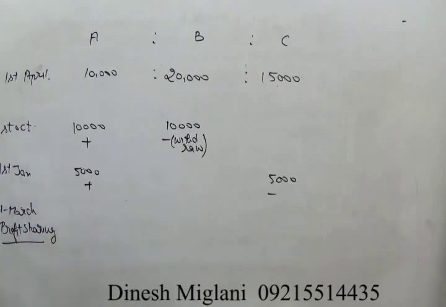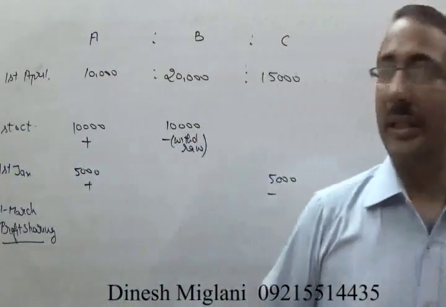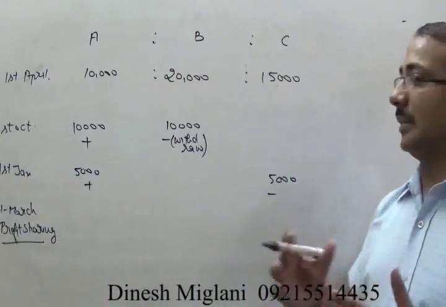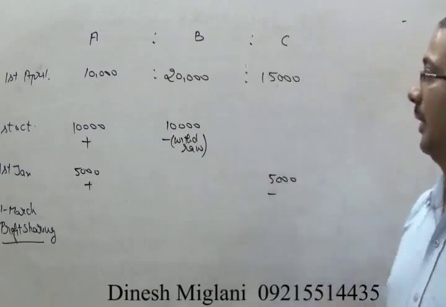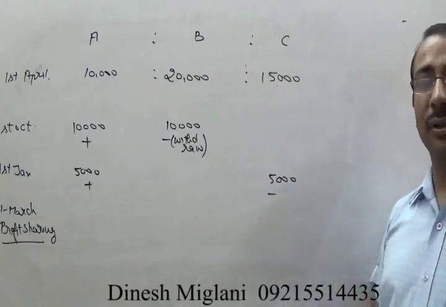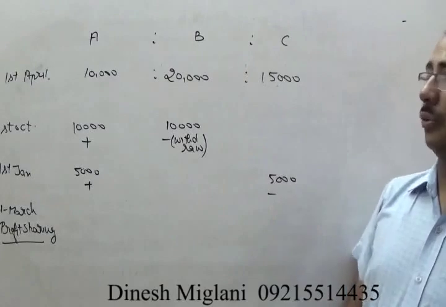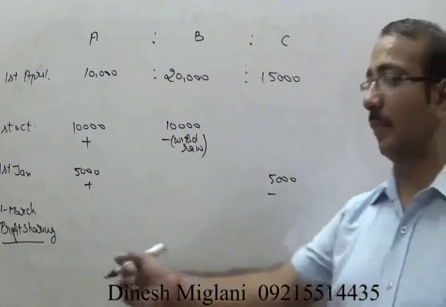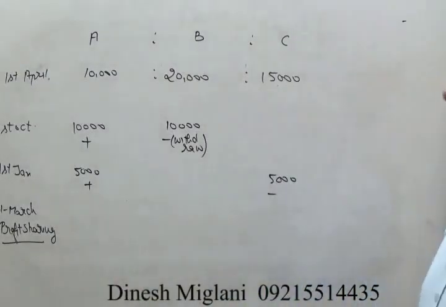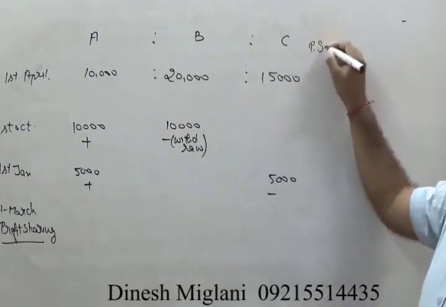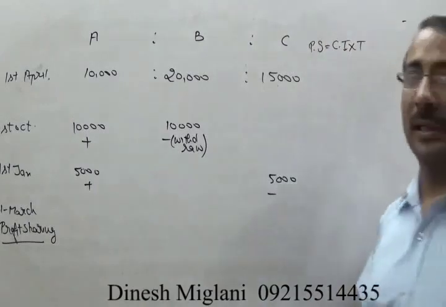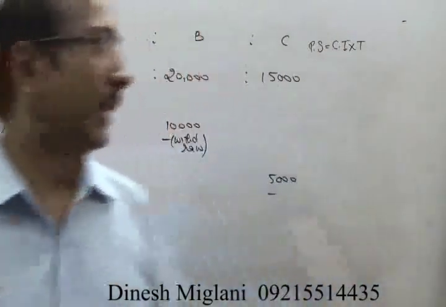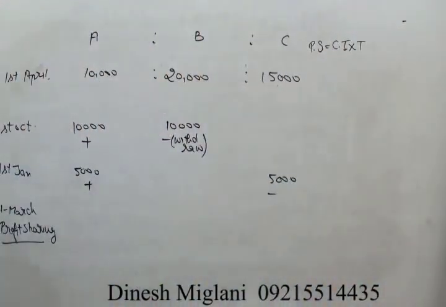Now when we look at this question, we can easily see that A starts the business on 1st of April, and in the meantime he changes his capital. Similarly, B and C both change their capital during the year. Now, how to show the effect of that and how to finally find the profit sharing ratio? In this question also, we will apply the same thing. Profit sharing is always equal to capital invested into time. Our basic idea is the same. How can we show that effect?